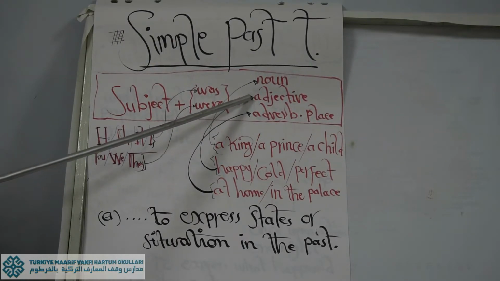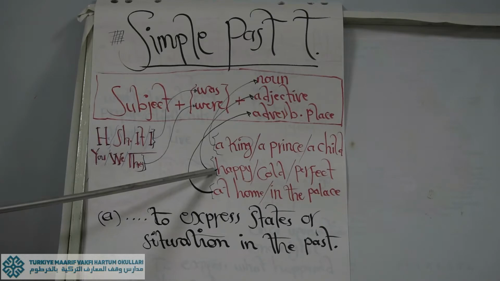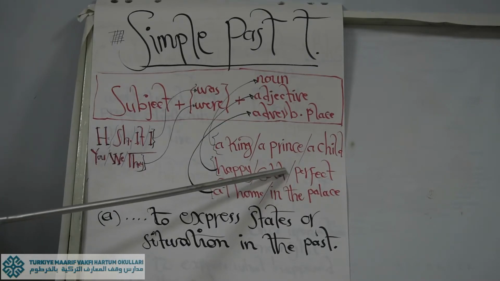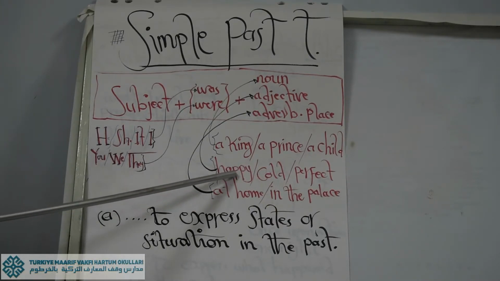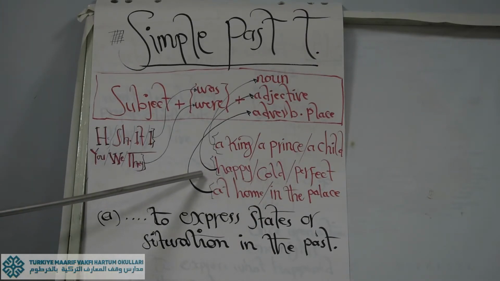Everyone knows the meaning of adjectives, words used to describe nouns. Here are the examples for adjectives: happy, cold, perfect. Three different examples we already found in the history that we have been talking about a little ago.